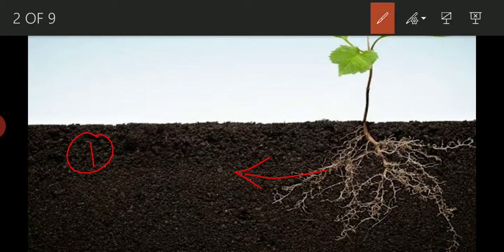The first one is for photosynthesis. Because without water, a plant can't perform photosynthesis, right? So for performing photosynthesis, water is used up by the green plants. Then only the plant will be able to manufacture or prepare their own food.